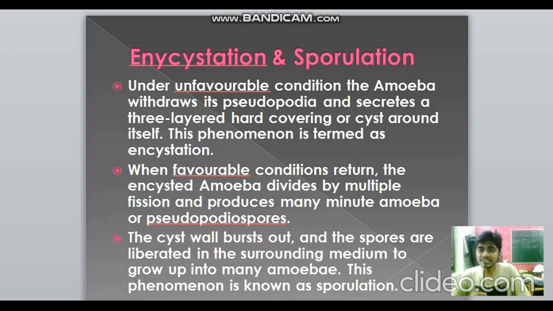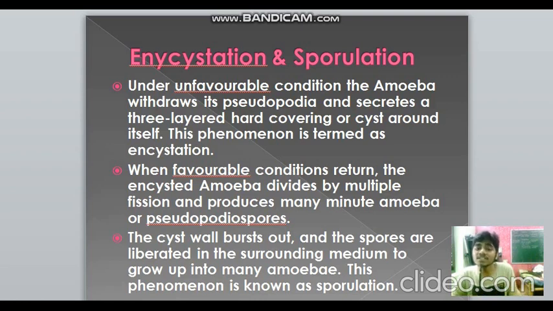Then we have encystation and sporulation. When unfavorable conditions are there, what does amoeba do? I told you that amoeba undergoes binary fission, but this is also another kind of asexual reproduction that amoeba undergoes. When there are unfavorable conditions, amoeba withdraws its pseudopodia and secretes a 3-layered hard covering, also known as a cyst, and hence this process is known as encystation. So it just covers itself with a 3-layered cyst.